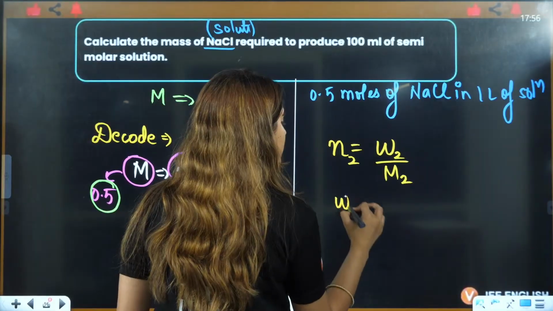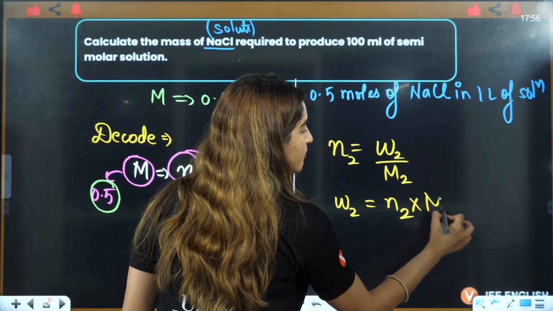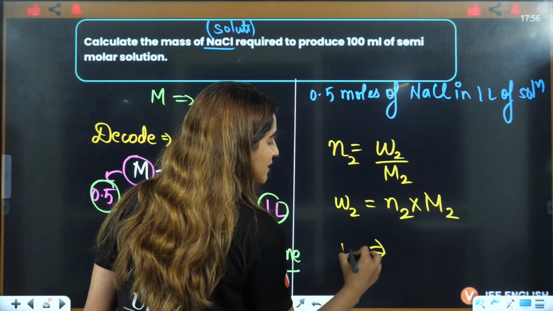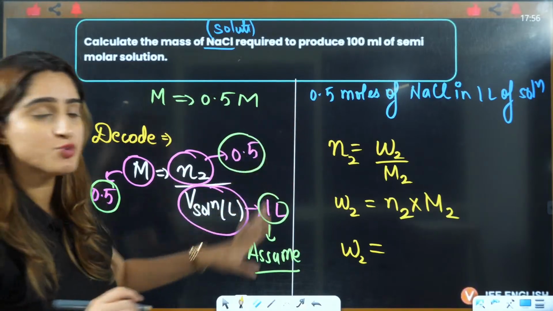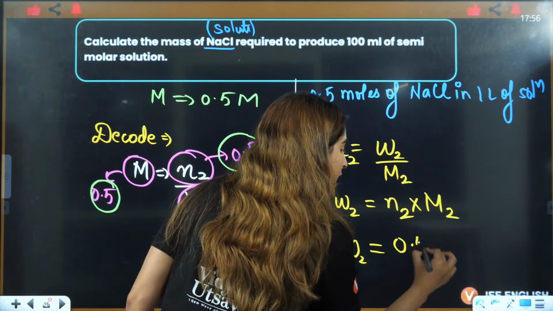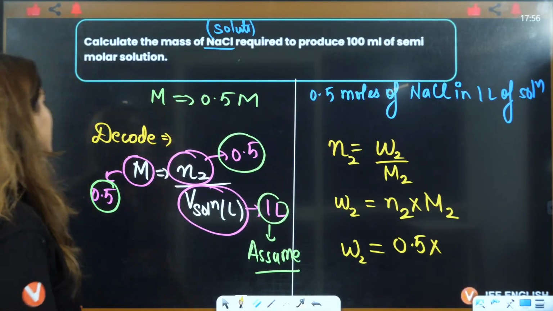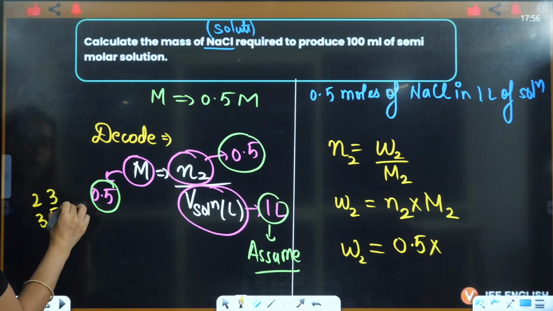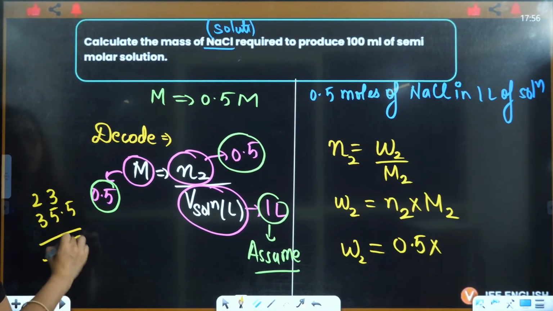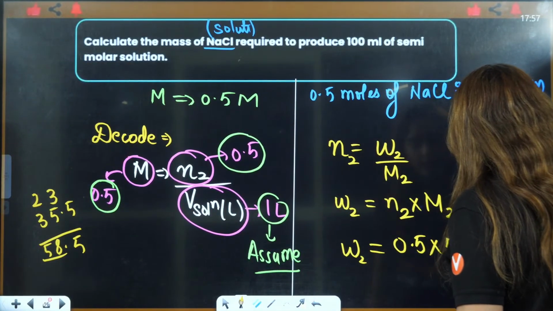So given mass is equal to number of moles multiplied by the molar mass. Number of moles is 0.5, and molar mass is 23 plus 35.5, that is 58.5. 23 is the mass of sodium. So you can just write it here.